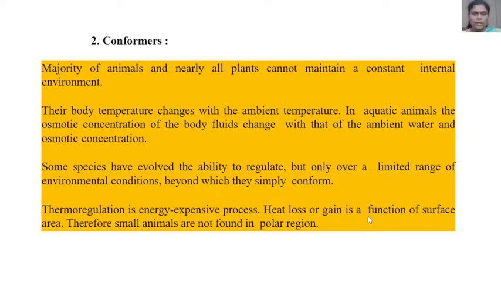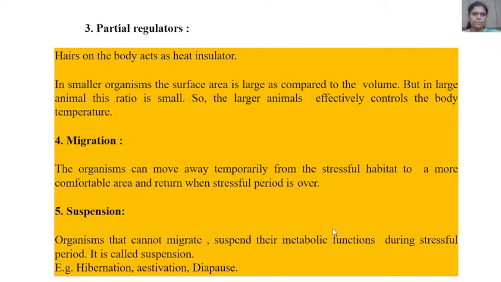Heat loss or gain is a function of surface area. Therefore, small animals are not found in polar regions. Then partial regulators. Hair on the body acts as a heat insulator. In smaller organisms, the surface area is large as compared to volume, but in large animals, this ratio is small. So the larger animals effectively control the body temperature.